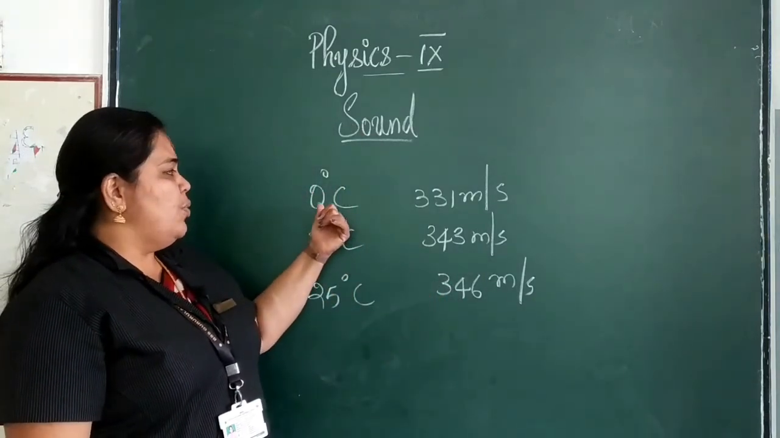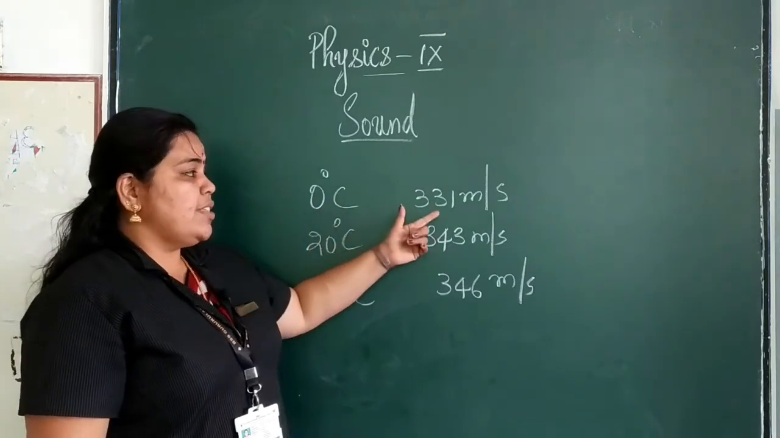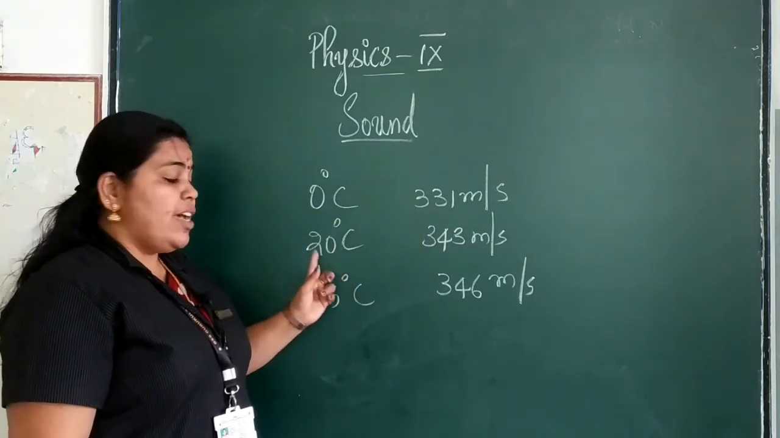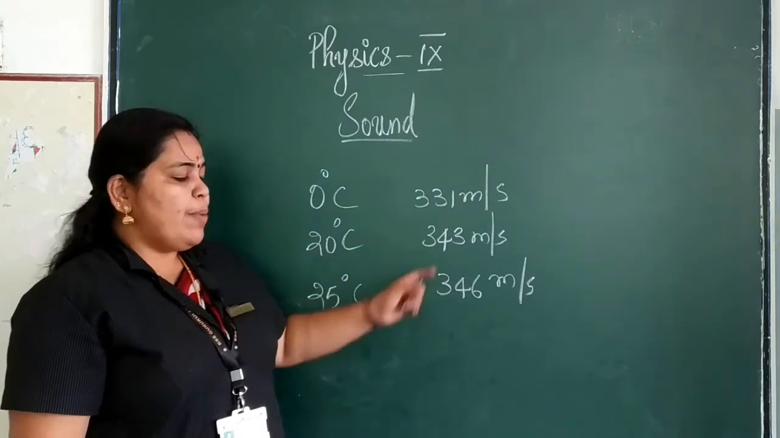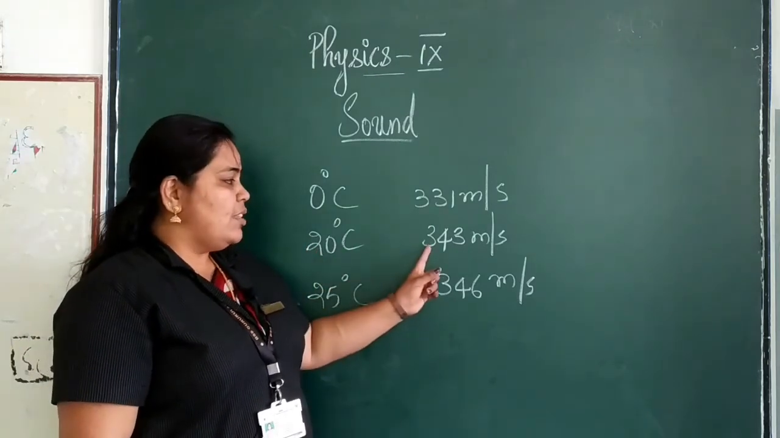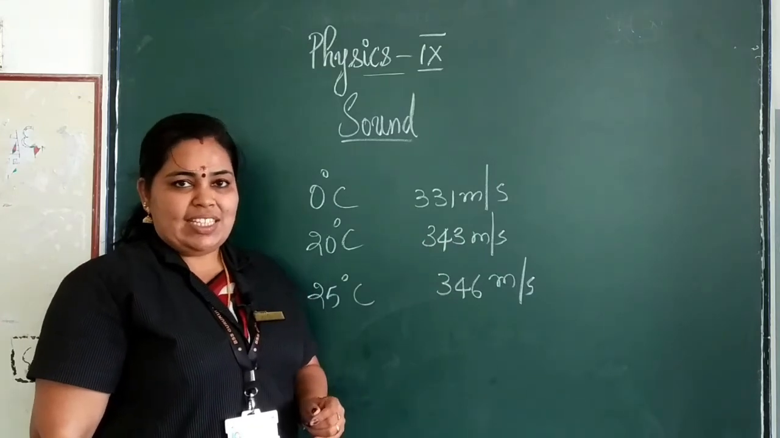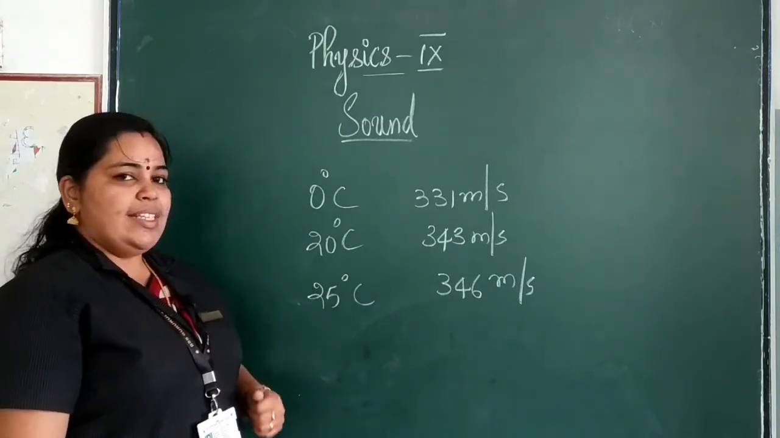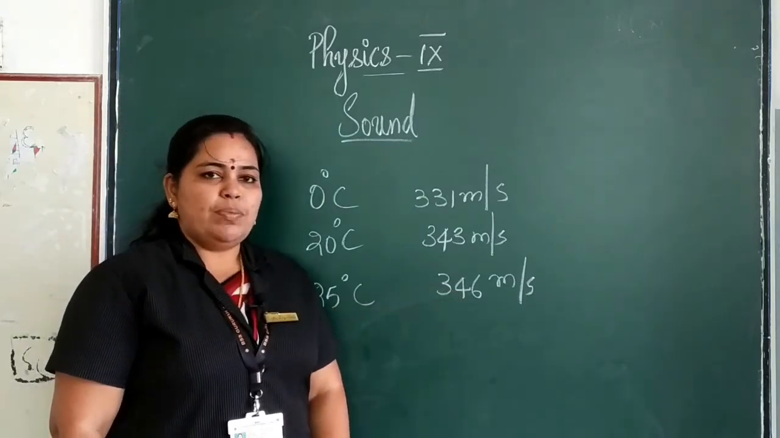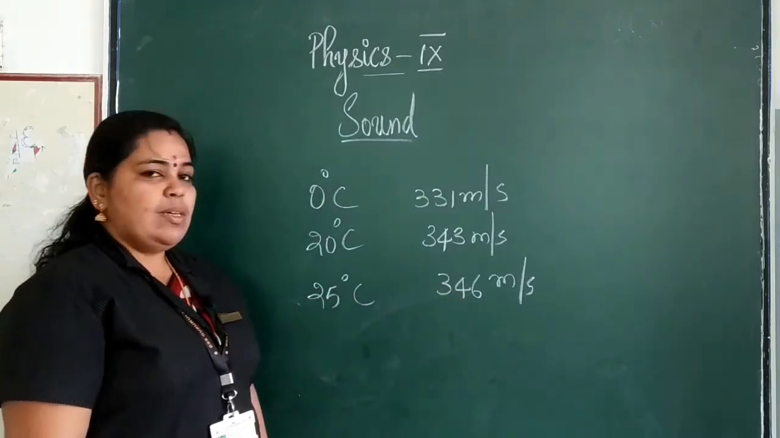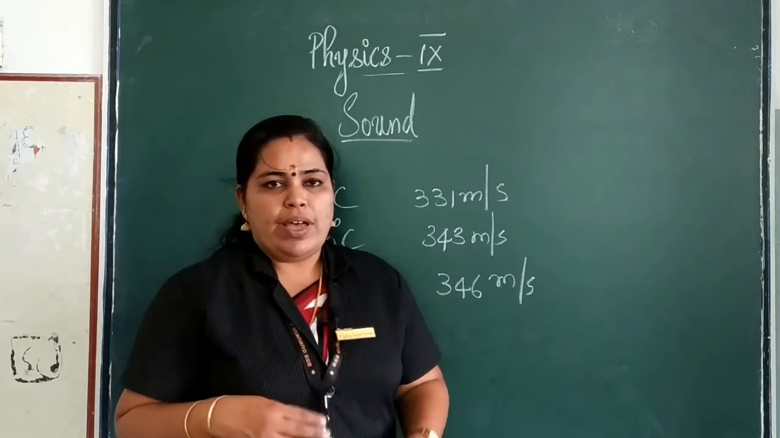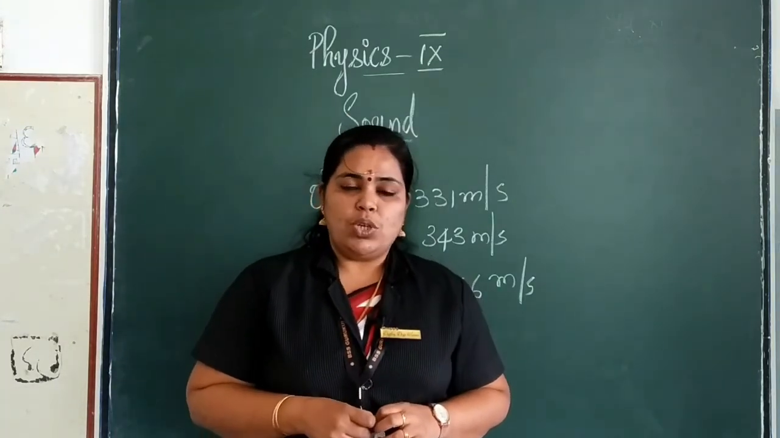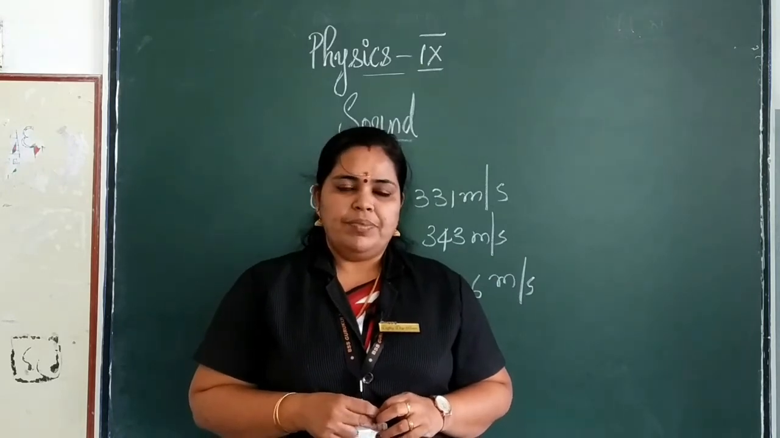So the speed of sound in air at 0 degrees Celsius is 331 meter per second. Okay, when the temperature rises to 20 degrees Celsius, what happens to the speed? It becomes 343 meter per second. And again, when we increase the temperature to 25 degrees Celsius, the speed of sound becomes 346 meter per second. Okay, so we can tell as temperature increases, speed of sound also increases.